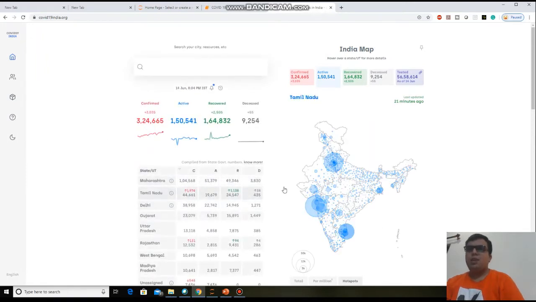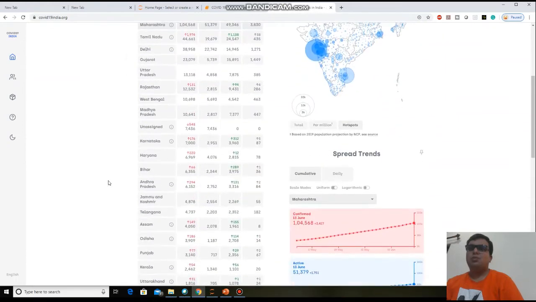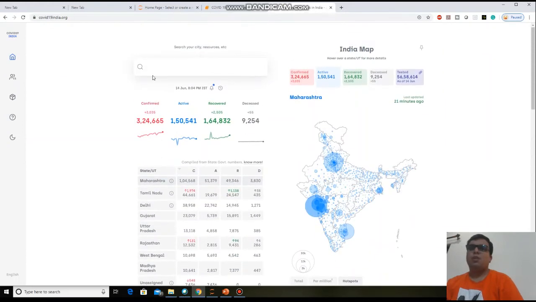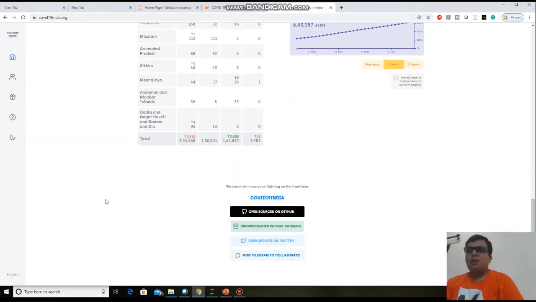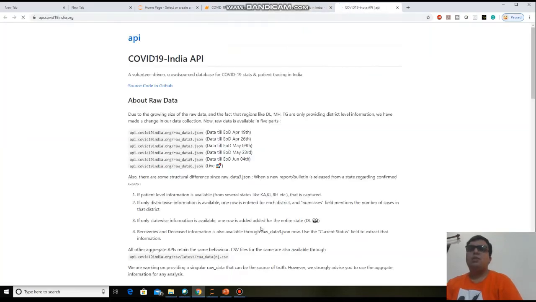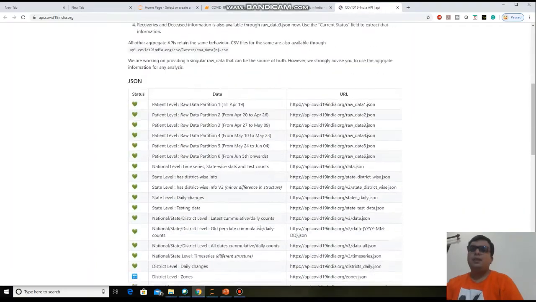In this dashboard, they created a very good dashboard where you can find the state reports and everything: the confirmed cases, active cases, recovered cases, and whatever the disease has done. Now for our database, we need to click on this crowdsource patient database. This button is available at the bottom of this website. You just need to click on it.